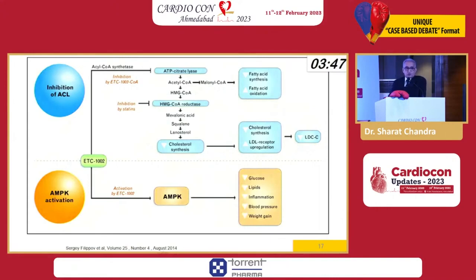And as you see at the bottom, AMPK activation leads to reduced levels of glucose, and if you have a patient who is borderline diabetic, slightly elevated A1C, but it is still pre-diabetes, and situations like that, bempedoic acid may be a better alternative to statins for reducing the LDL levels.